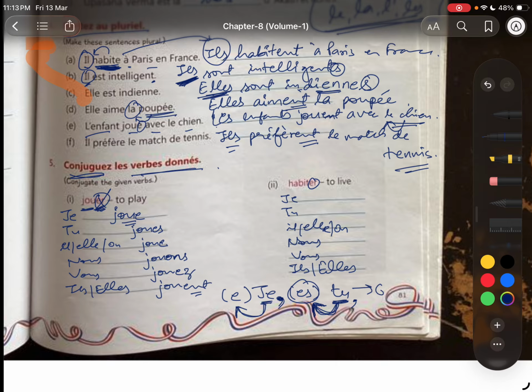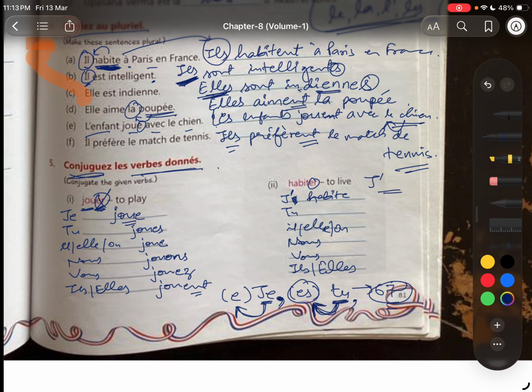Okay, page number 67, endings are written. Je habite. Now we also put apostrophe because H is considered as vowel, hai na, semi vowel. So that's why apostrophe. We always use apostrophe when we have vowel or semi vowel in the word.